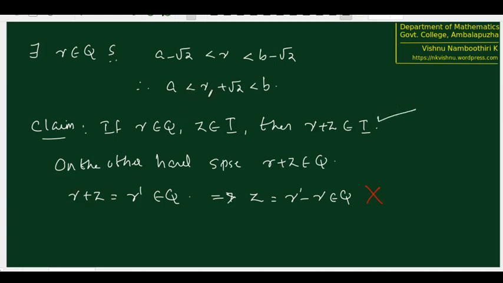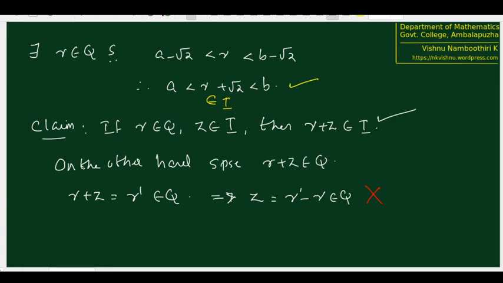We are coming back to our original problem. r is a rational number, root 2 is an irrational number. Therefore, r plus root 2 is an irrational number. So this belongs to I. So we found an irrational number between a and b.